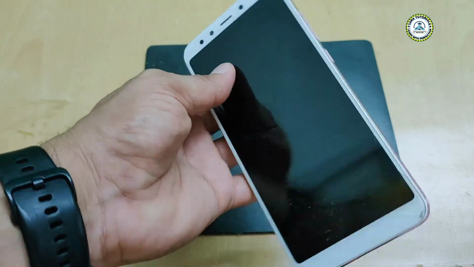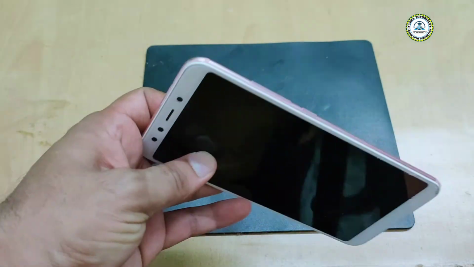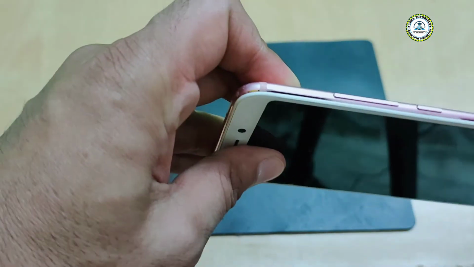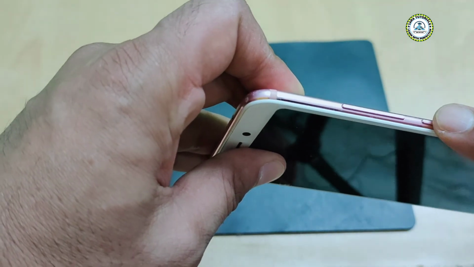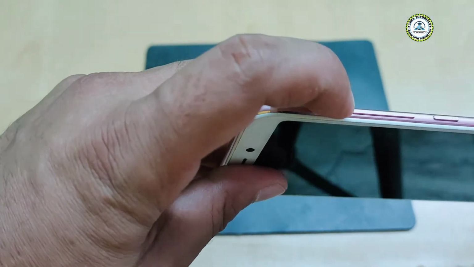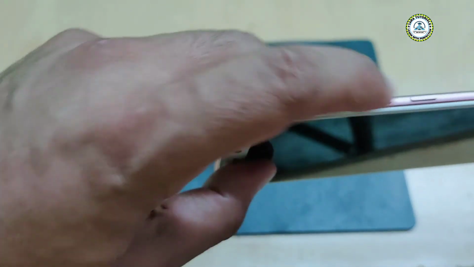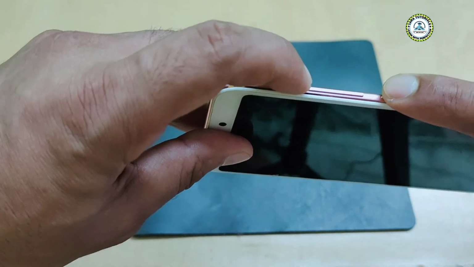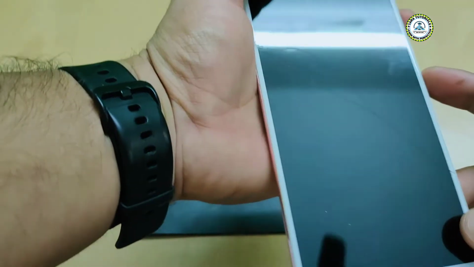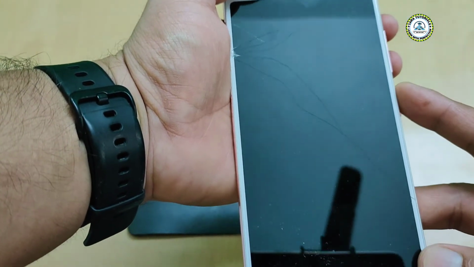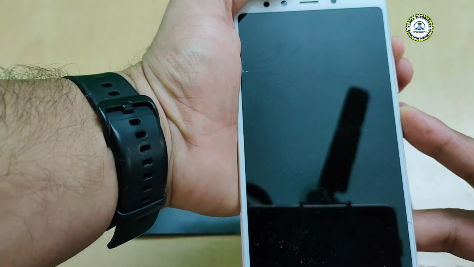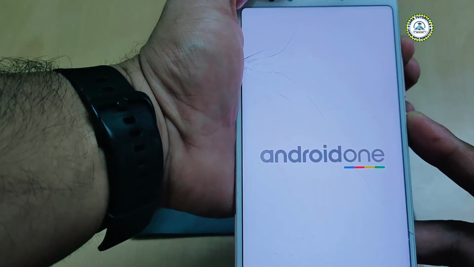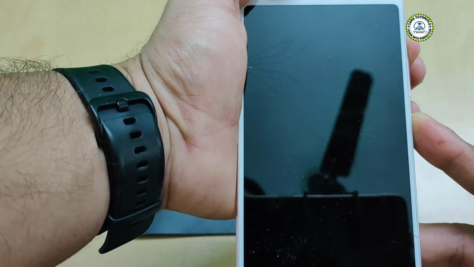Now once your phone is switched off, wait for 5 to 10 seconds, and after that you have to press the power button along with the volume up button. Here you see this is volume up and this is volume down. So press this button, volume up, together. So I'm doing this, power button and volume up button. You will see the Android One logo twice. It will go off, again it will come.